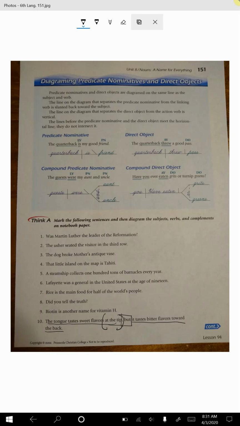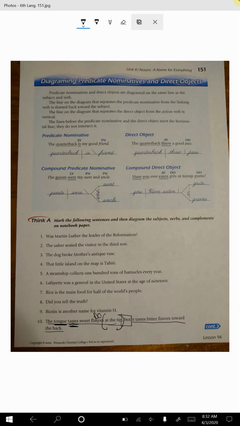Alright, so it's the tongue. And what does the tongue do? The tongue is not tasting, but it tastes. This is also a linking verb. Tastes. No, actually, I'm incorrect. I think here it's an action verb because the tongue is tasting flavors. All right, so what is he tasting? I already gave it to you. Flavors, so that would be the direct object.